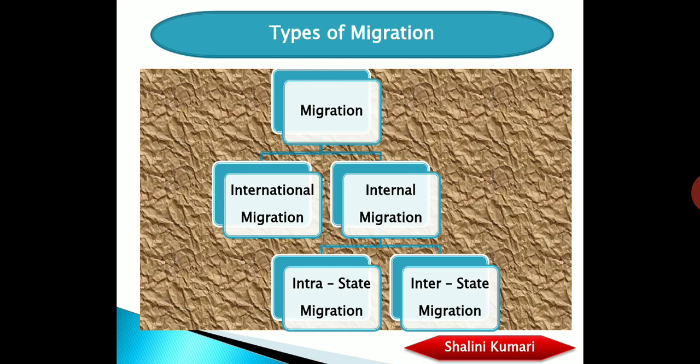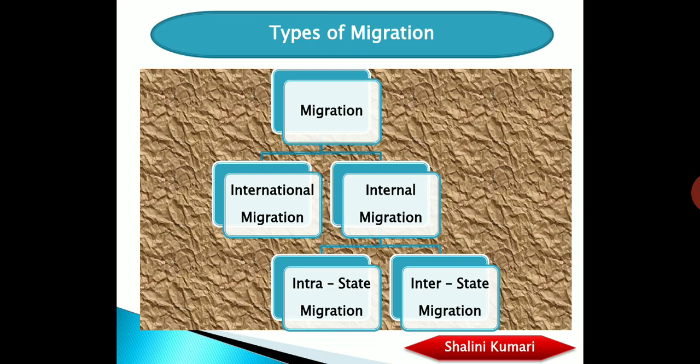Now coming to interstate migration, simple, that is movement of people between two states of India. For example, if a person from UP is settling in Delhi, then that is an example of interstate, that is movement between two states. So these are the two types of migration that we have basically.